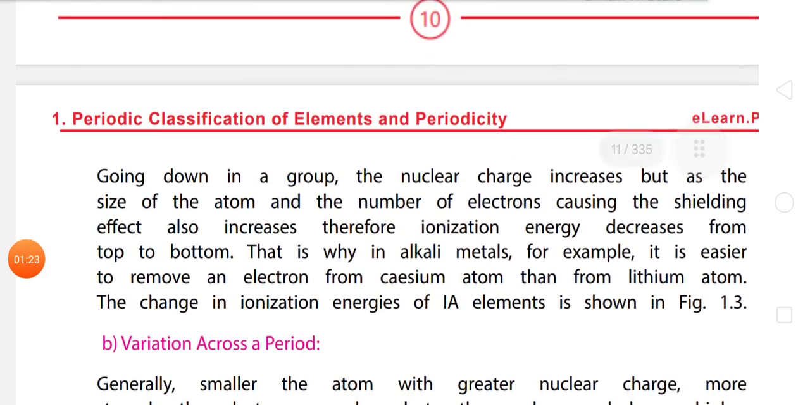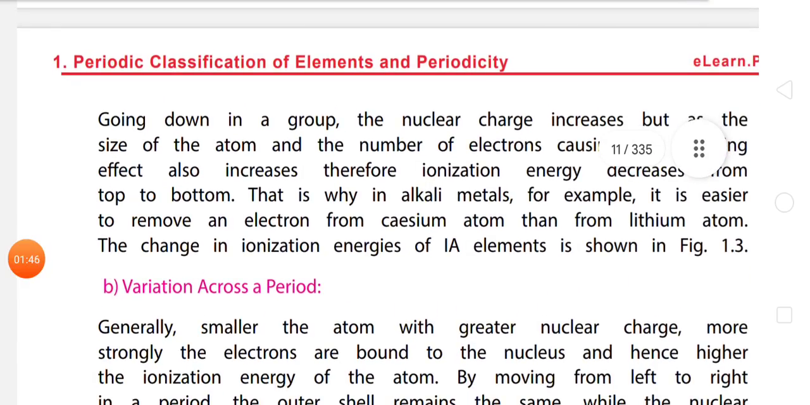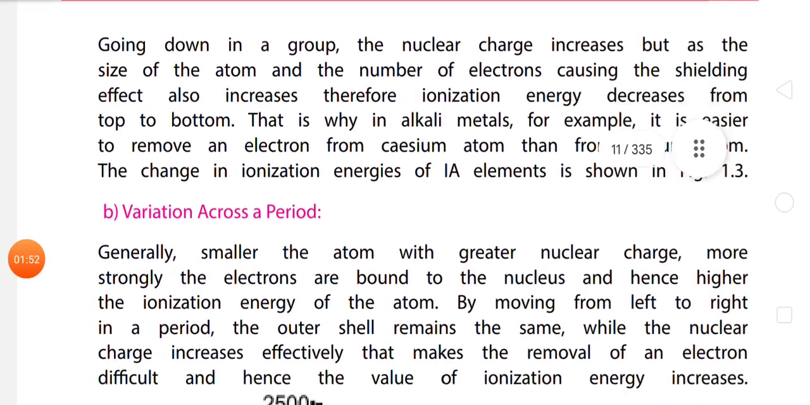Going down in a group, the nuclear charge increases, but the size of the atom and the number of electrons causing the shielding effect also increase. Therefore, ionization energy decreases from top to bottom. That is why in alkali metals, for example, it is easier to remove an electron from a cesium atom than from a lithium atom. The change in ionization energy of the first element is shown in the figure.